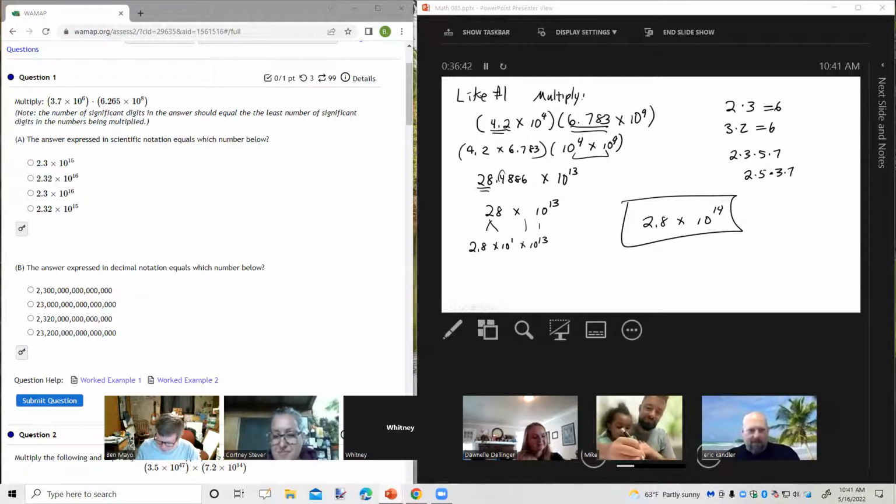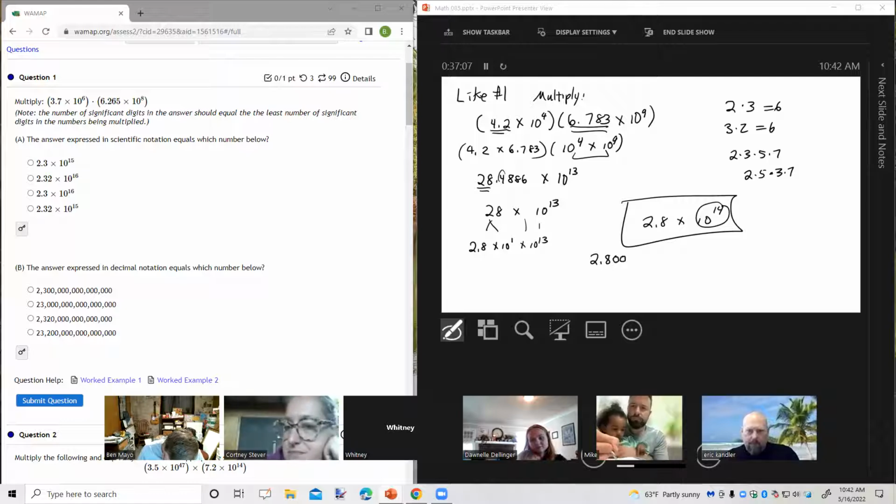So the next thing that we're going to do is we're going to take this number and write it as a decimal number without the powers of 10. So times 10 to the 14th power. Wow. That means I need to move the decimal point 14 places to the right. So I'm going to add a bunch of zeros. 3, 4, 5, 6, 7, 8, 9, 10, 11, 12, 13.